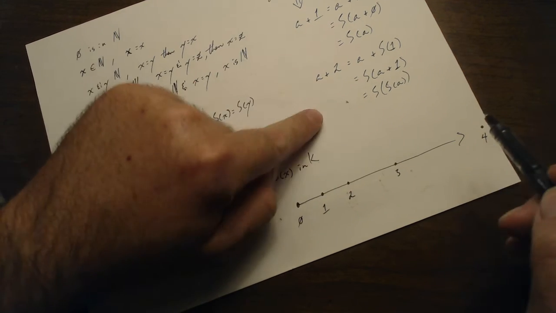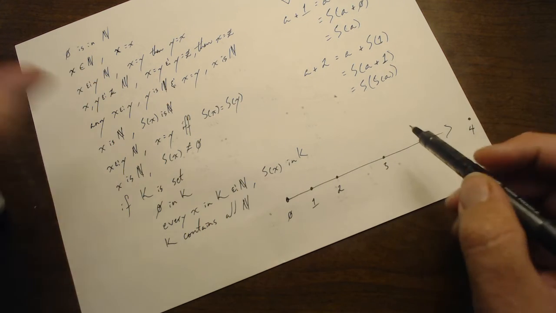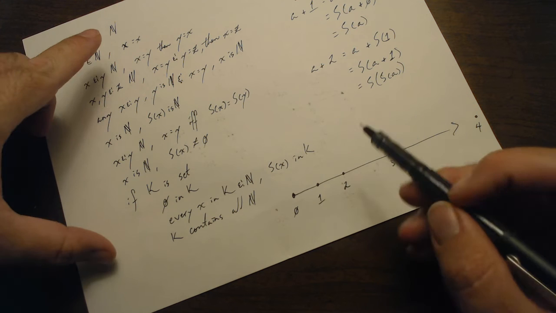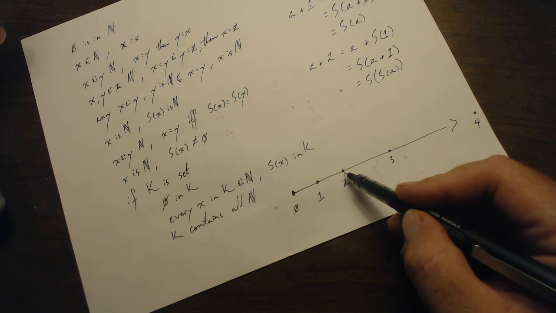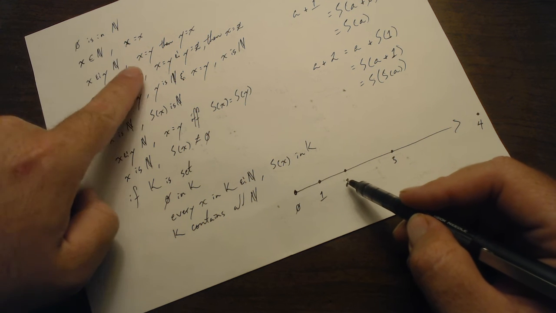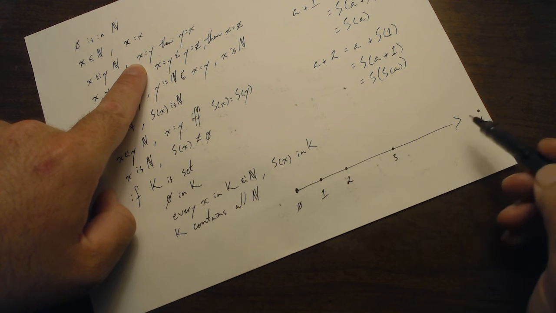But the addition rules will not work, because you end up with a situation where, as we demonstrated, 1 and 2 are now equal to each other. 1 and 3 are equal to each other.